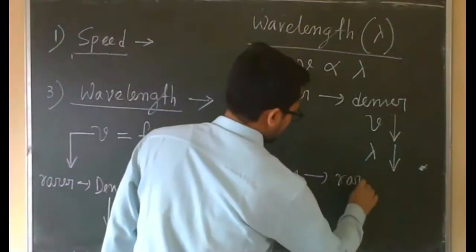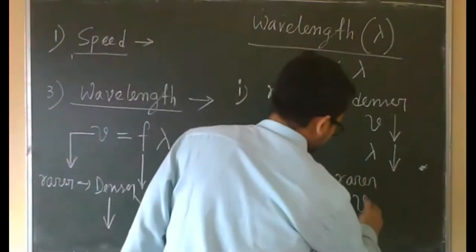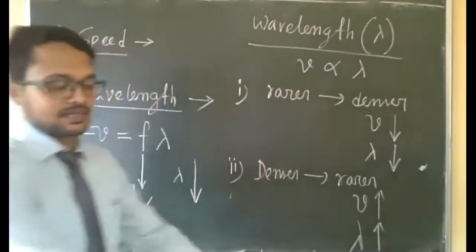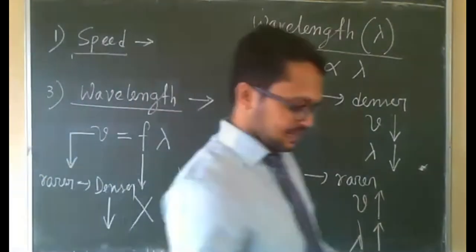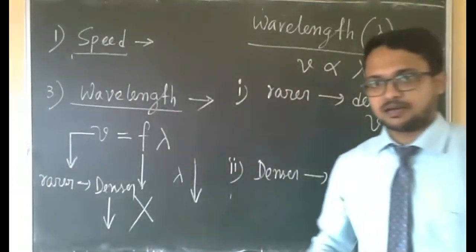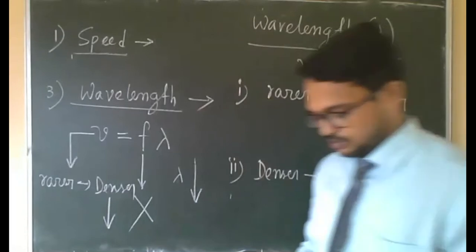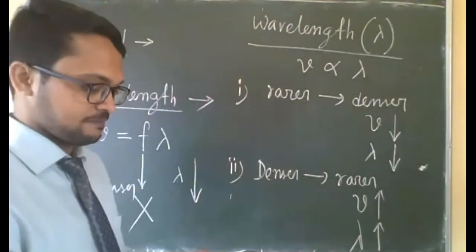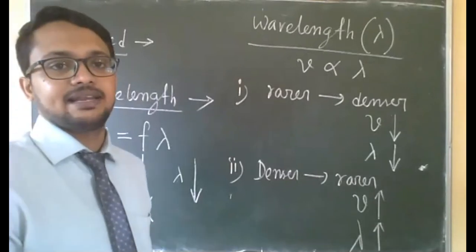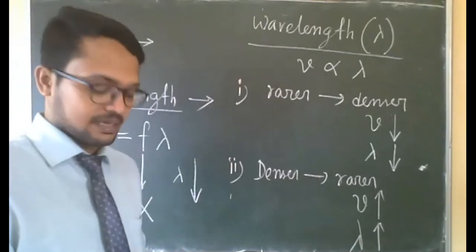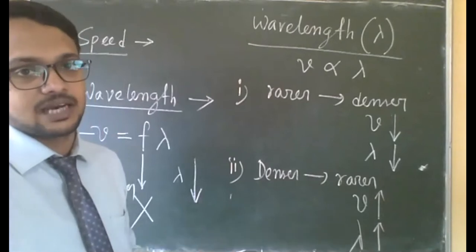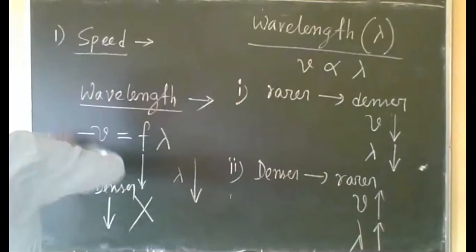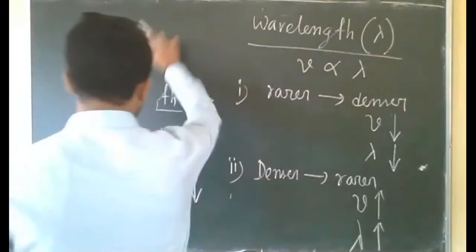Denser to rarer, speed increases, wavelength also increases. Clear? So all these things are written in that point. I hope you have noted down, you have marked in your book, the effect on speed, wavelength and frequency due to refraction of light. After that, refractive index, which we have already discussed. We have seen the definition of refractive index, and how it is related to the speed of light in vacuum and in that medium.